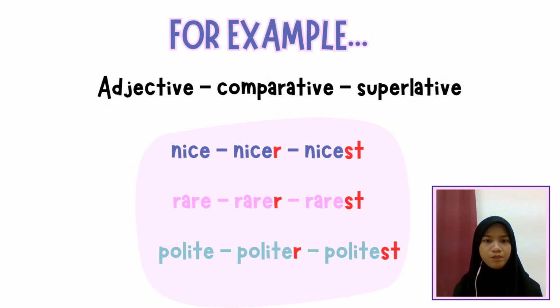Same goes for rare. You need to add an R at the end, so it will be rare, rarer. And for superlative, you add ST, rarest. Same goes for polite, politer, politest.